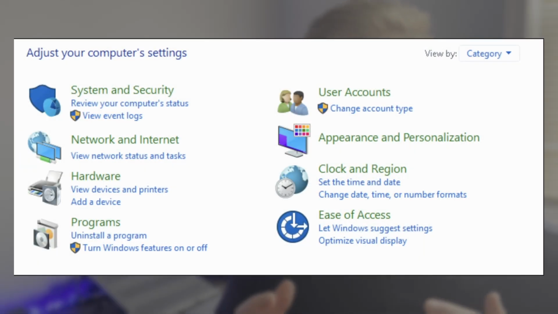Next, let's talk about the control panel, because this gives you a lot of flexibility and control over your system, the different devices that your system is using. Really, you want to be pretty familiar with your control panel, especially if you're wanting to plug something in or you have a driver issue, something like that. We'll break down some of the options that you have within the control panel.